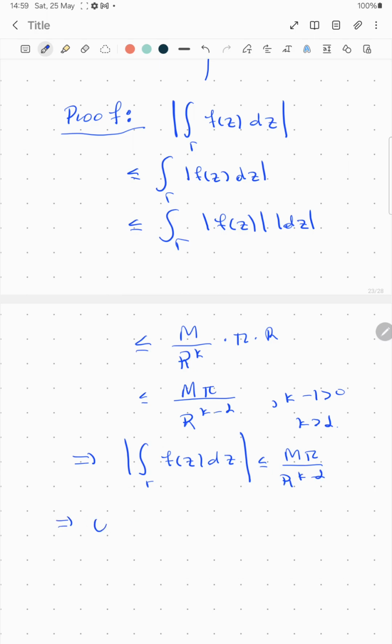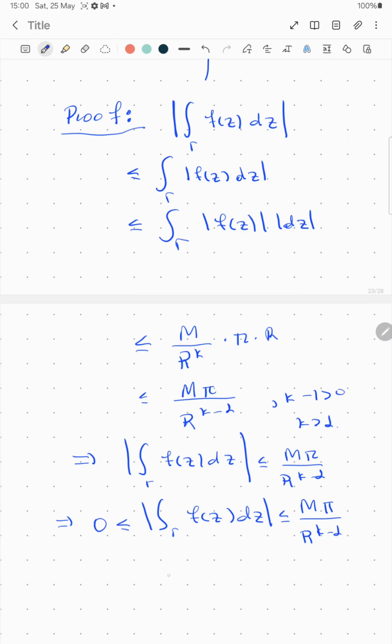Of course, this can be bounded below by 0, since the modulus is greater or equal to 0. We can write it like this, and the upper bound is M pi divided by r to the power of k minus 1.